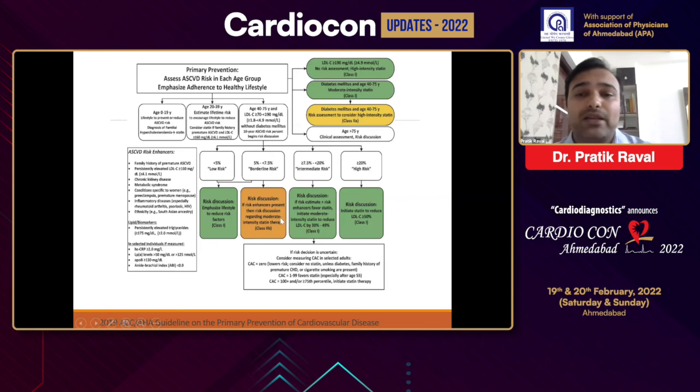So these novel risk factors should be utilized in this category of patients. These are the various newer risk factors, which nowadays they call risk enhancers, like family history of premature CVD, persistently elevated LDL level, chronic kidney disease, metabolic syndrome, and many others, HSCRP, LPA level. So in this category, these can be used. The European guidelines recommend routine screening for ASCVD beyond the age of 40, while ACC-AHA recommends beyond the age of 20.